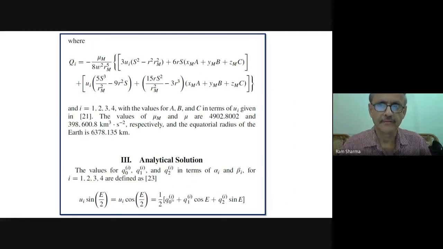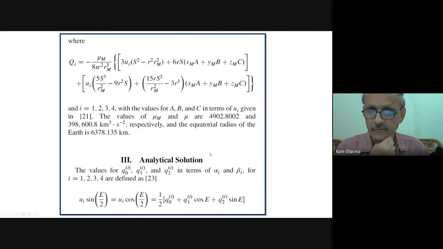So where q_i has become this, now with the values of a, b, c in terms of u_i given in there, and the values of mu_m and mu_r given respectively, and the equatorial radius we have taken 60. So these are all the values. See, the gravitational constant for the moon is only 4902 kilometer cube by second square. This is the only value, and this value is for Earth.